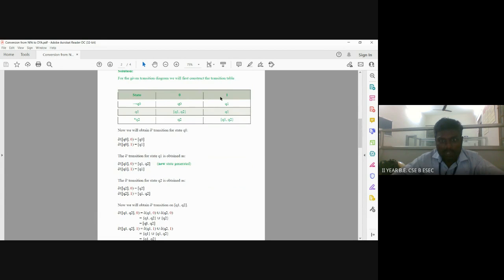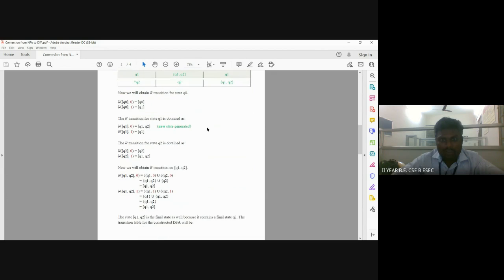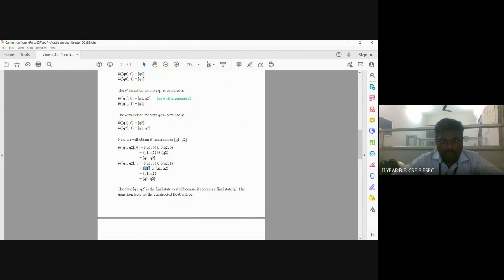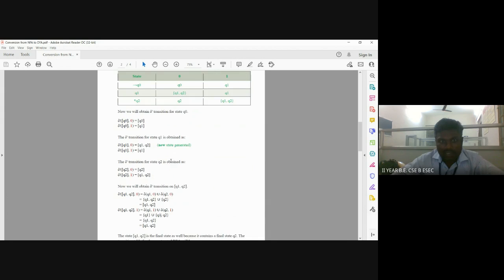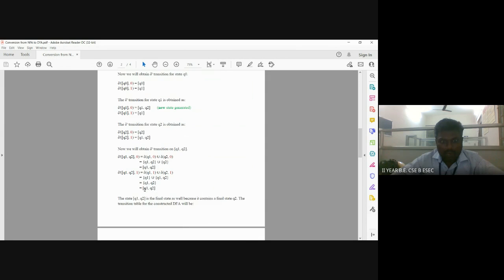Q1 reads the input symbol 1 and the transition goes to Q1. Q2 reads the input symbol 1 and the transition goes to Q1 and then Q2. So Q1 union Q1 comma Q2, when combined, gives Q1 and then Q2.